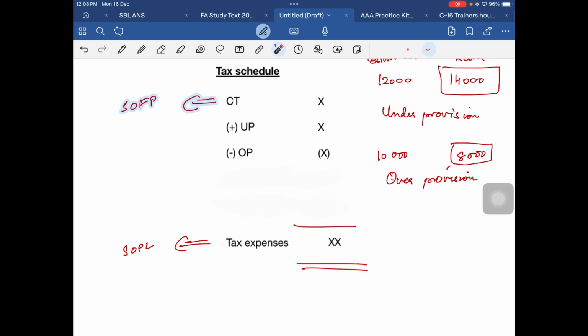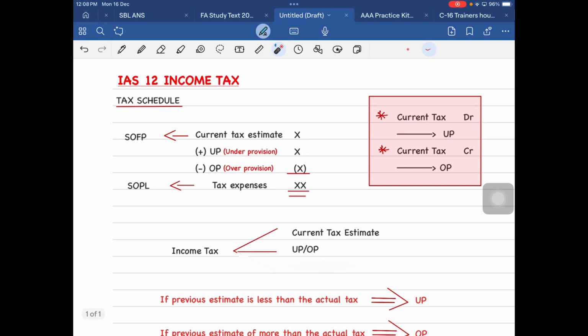Now, when we come to the accounting transaction, we take the current tax under provision as an increased expense, because we have underestimated the amount and have to take it up. So it is an expense, so you're going to debit it. Understood?